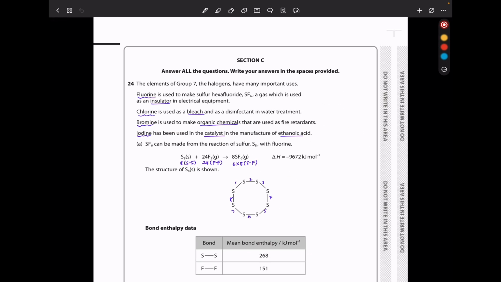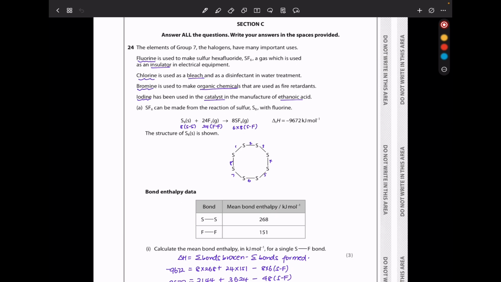In question 24, the elements of group 7, the halogens, have many important uses. Fluorine is used to make sulfur hexafluoride, a gas which is used as an insulator in electrical equipment. Chlorine is used as a bleach and as a disinfectant in water treatment. Bromine is used to make organic chemicals that are used as fire retardants. Iodine has been used in the catalyst in the manufacture of ethanoic acid.